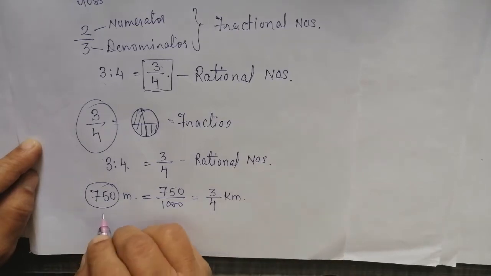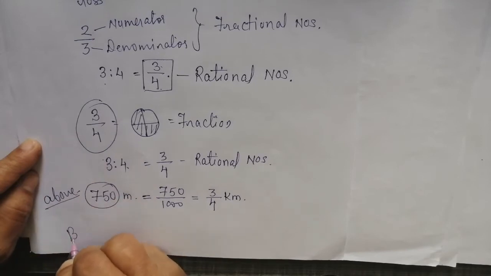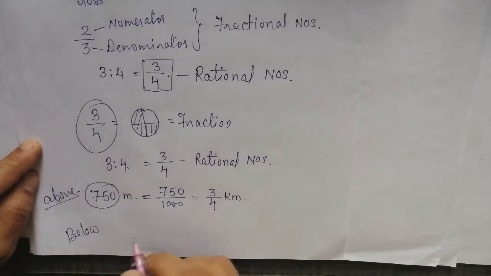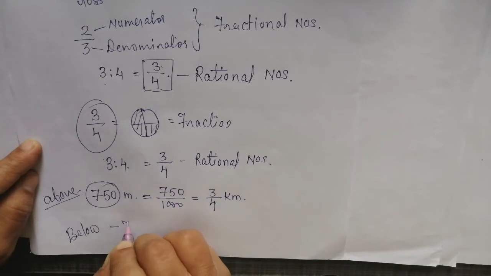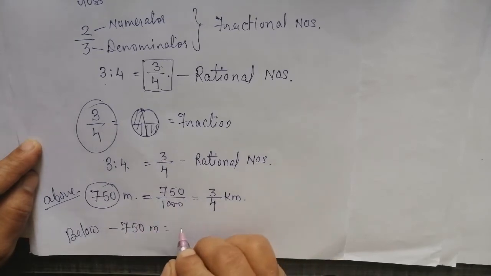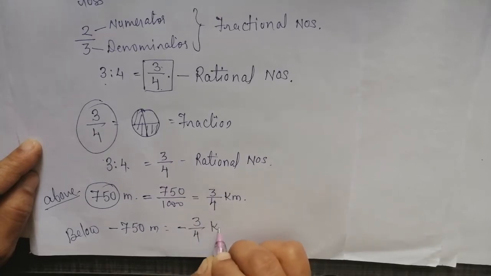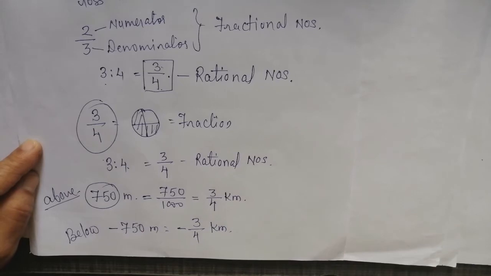This is above sea level. If I ask you below sea level, meaning down, you will write minus 750 meters. That is nothing but minus 3/4 kilometer, that means minus 3/4 kilometer below the sea level.